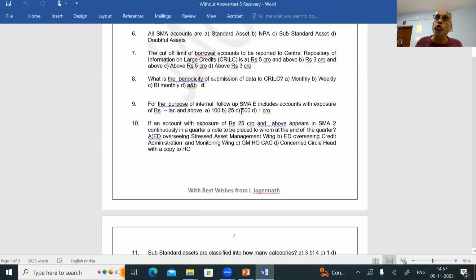So don't confuse between SMA 0, SMA 1 and SMA 2 and SMA A, B, C, D. This SMA A, B, C, D, etc. is for our internal follow-up. Next question: if an account with exposure of rupees 25 crores and above appears in SMA 2 continuously in a quarter, a note is to be placed to whom at the end of the quarter? Let us see this now.